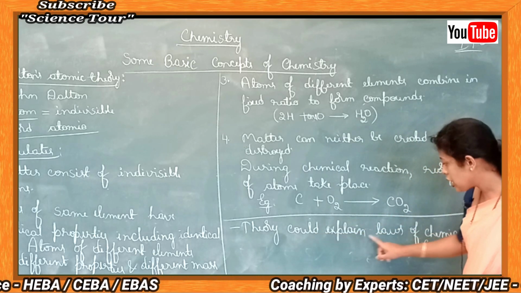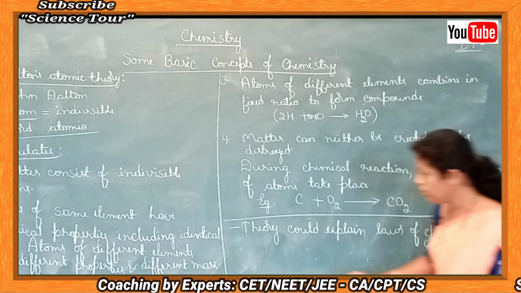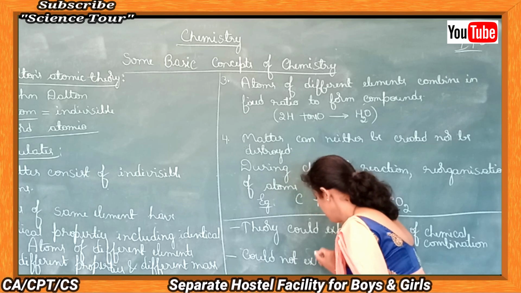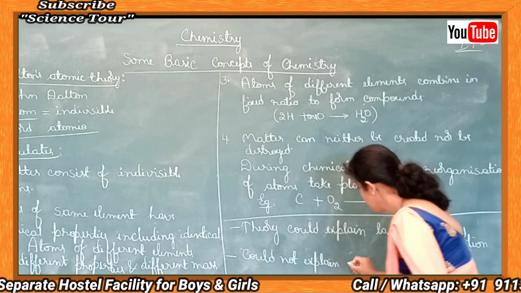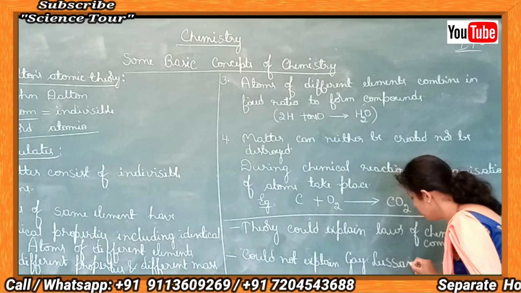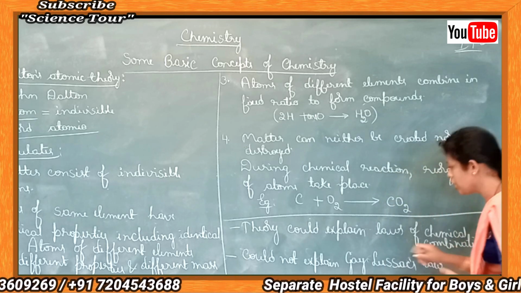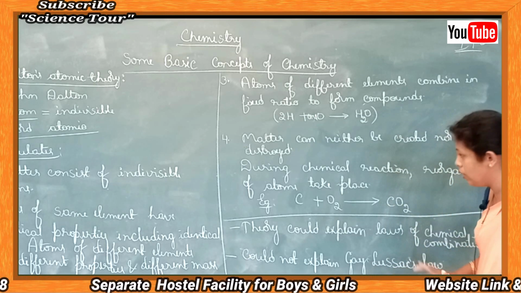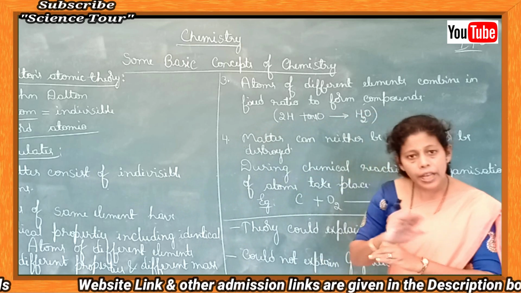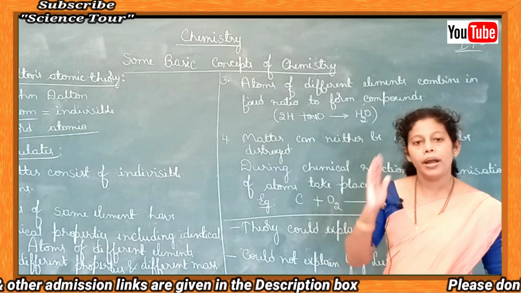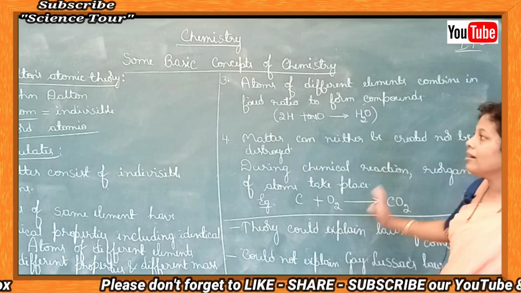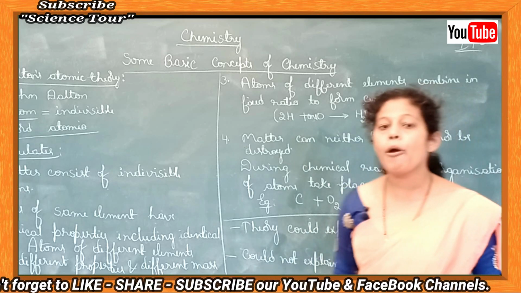Students, understand that the theory explains the laws of chemical combination, but the theory could not explain Gay-Lussac's law. So this is a limitation of the theory. It could explain almost all laws but could not explain Gay-Lussac's law. And one more thing is, according to the first postulate of Dalton, matter cannot be divided. But now we know matter can be divided into subatomic particles. So this is about Dalton's atomic theory, one of the important concepts in the chapter.